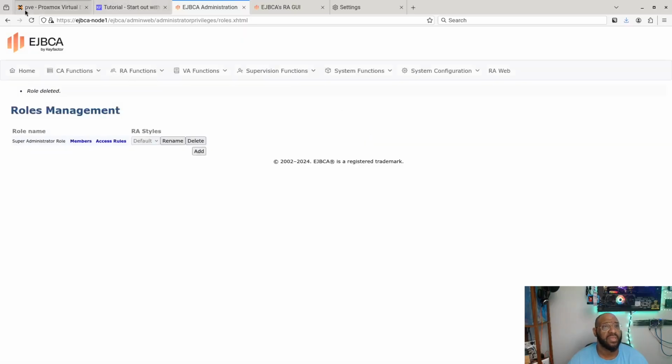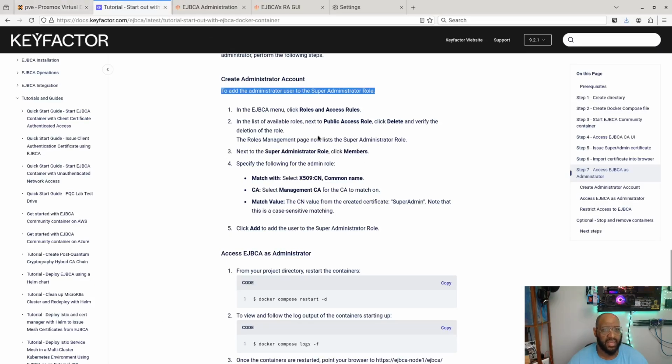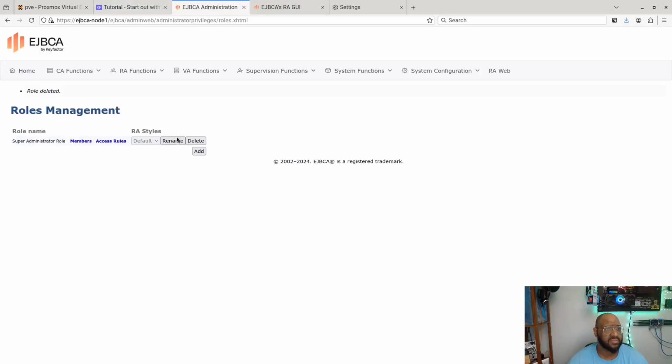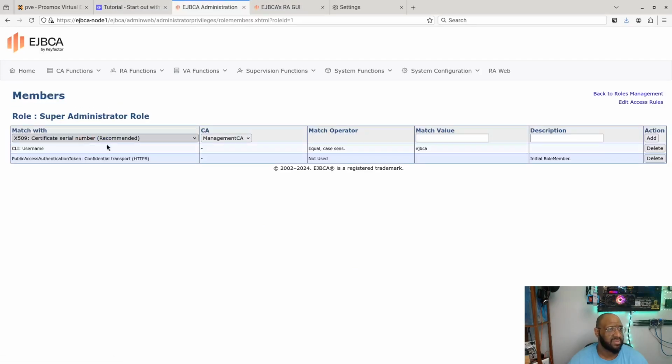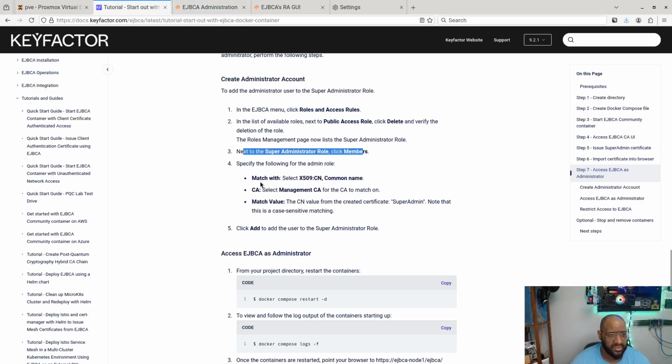And delete the key. And now what's next? Next to super administrator role, click members. That makes sense. So members of this. Okay, now this is starting to make sense. We're going to make an entry here for a new member in here. And then it says match the common names. That's one we made up as super admin. And CA, management CA, the value is going to be super admin. That's what we're going to do.